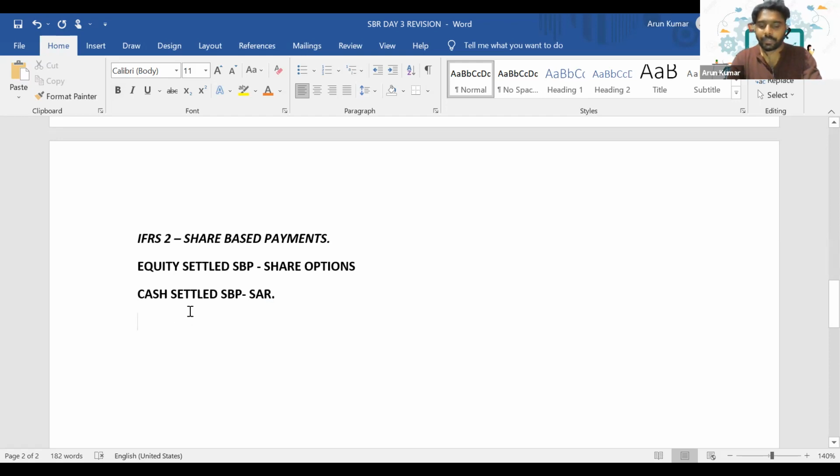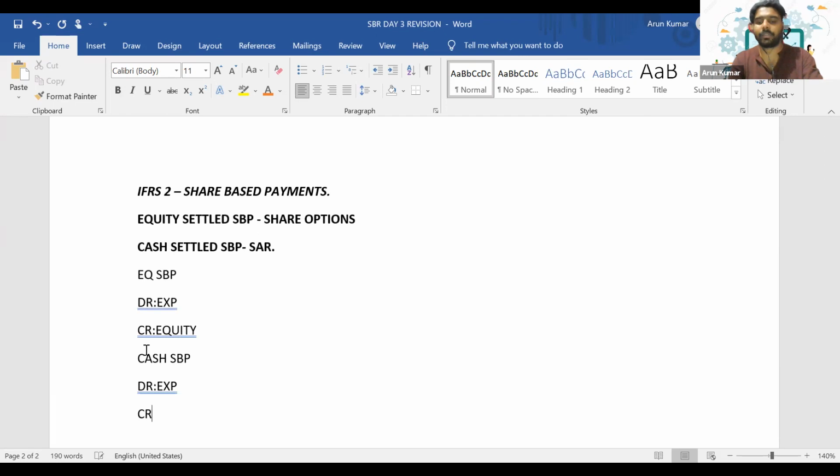So if it is equity settled share-based payment, in that scenario, how will you account for it? The accounting entry is debit expense, and the credit will go to equity. And if it is cash settled share-based payment, then the debit will go to expense, but the credit will go to liability. Because you have an obligation to pay in cash, right? So the obligation to pay cash should be accounted as a liability.